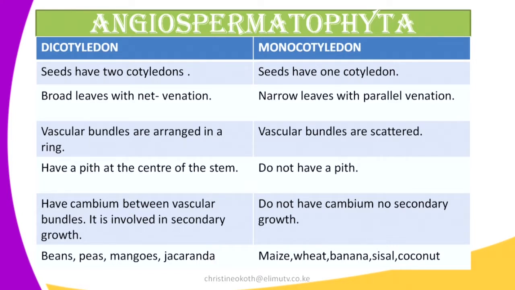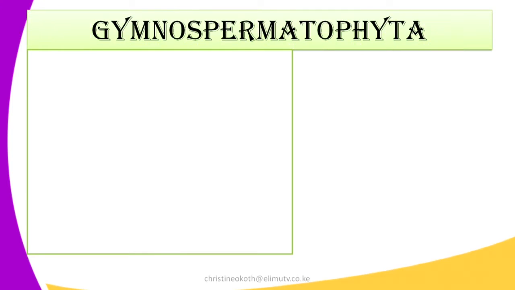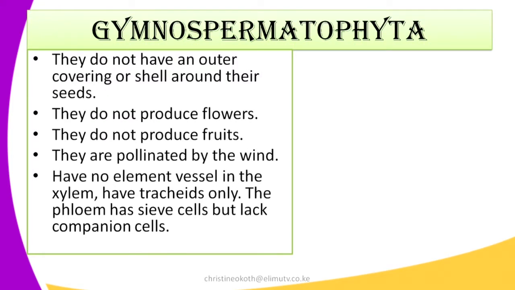Then in monocotyledon, examples that we know, for example, maize, it is just made up of 1 cotyledon. If you cut it into 2, it cannot produce the same cotyledons like the ones in the beans. Then another example still on monocotyledon, we have the wheat, the banana, the sisal, and the coconut.